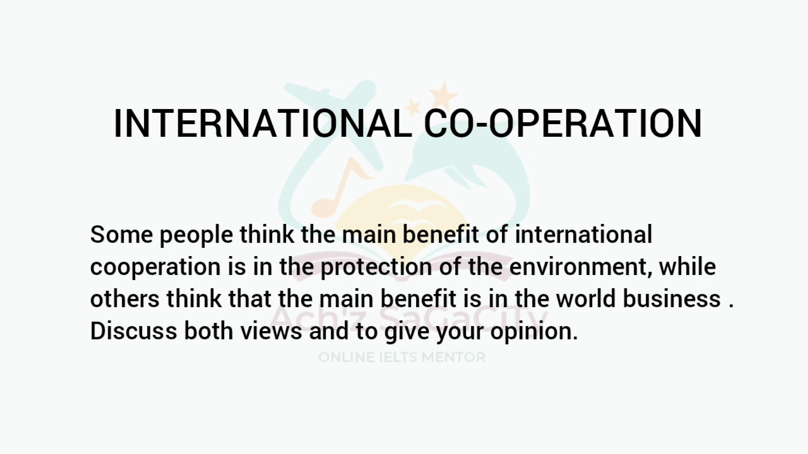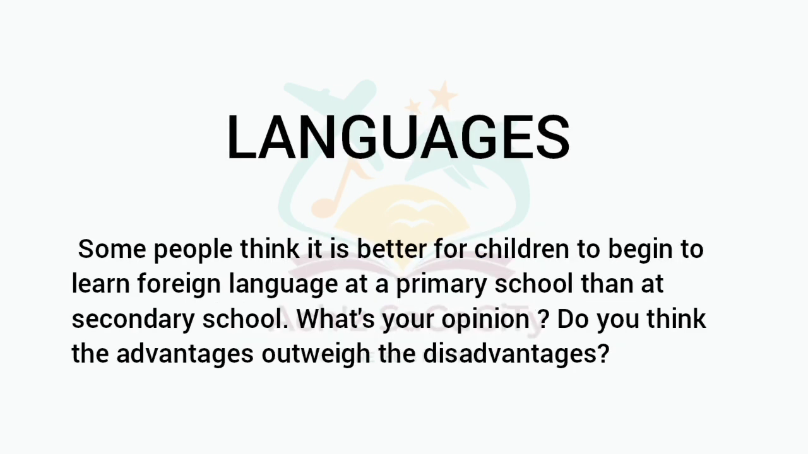Next one, international cooperation. Some people think that the main benefit of international cooperation is in the protection of the environment, while others think that the main benefit is in world business. Discussion with opinion type. Next one, languages. Some people think it is better for children to begin to learn a foreign language at primary school than at secondary school. What's your opinion?